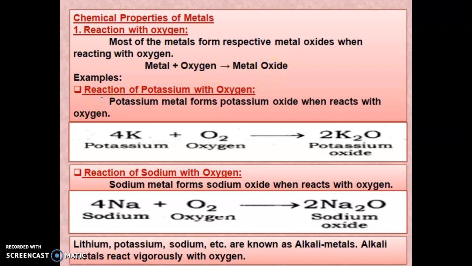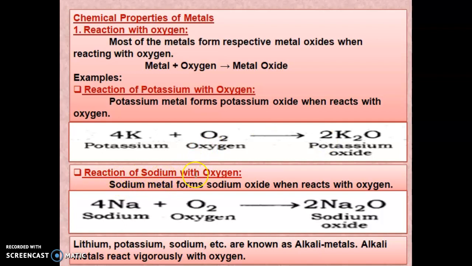In the first example, the reaction of potassium with oxygen, the potassium metal forms potassium oxide when it reacts with oxygen. The formula for potassium is K and oxygen is O2, so it will give K2O. That is potassium oxide.